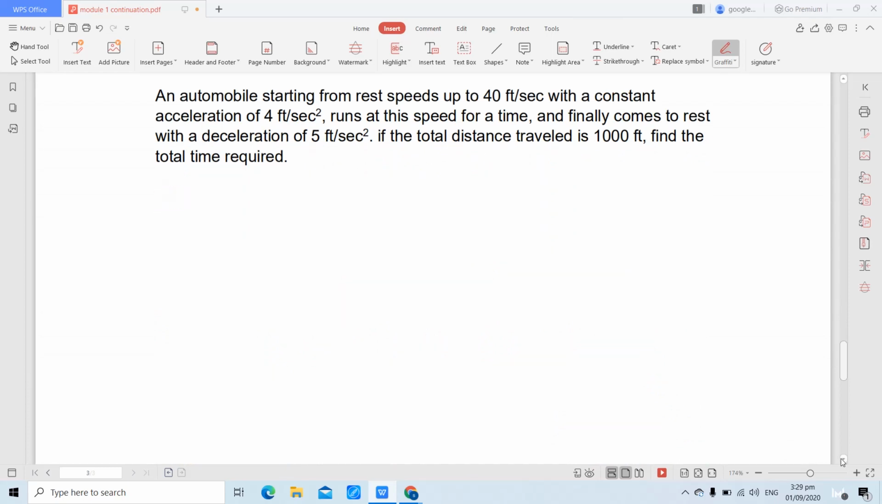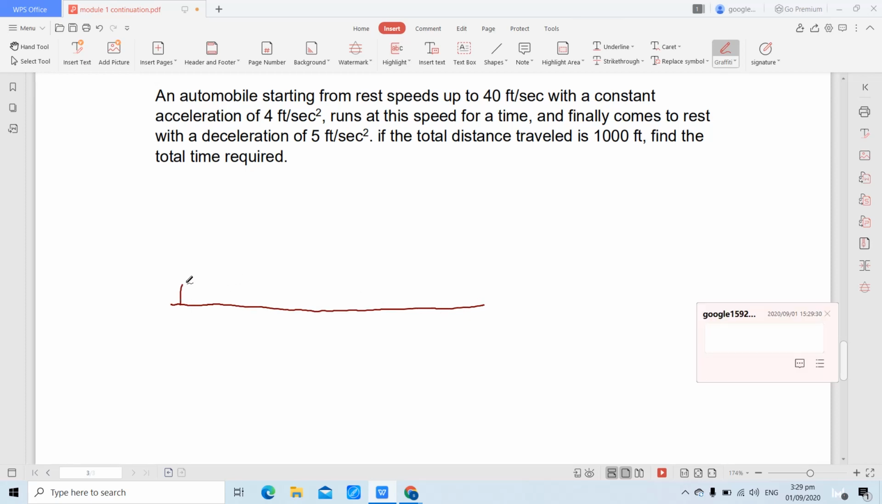Okay, we have here an automobile starting from rest speeds up to 40 feet per second with a constant acceleration of 4 feet per second square, runs at this speed for a time, and finally, comes to rest with a deceleration of 5 feet per second square. If the total distance traveled is 1,000 feet, find the total time required. Okay, let's draw the figure first. Let this be the level ground.